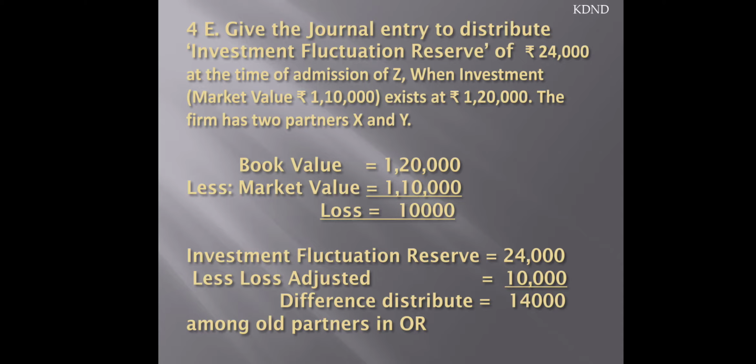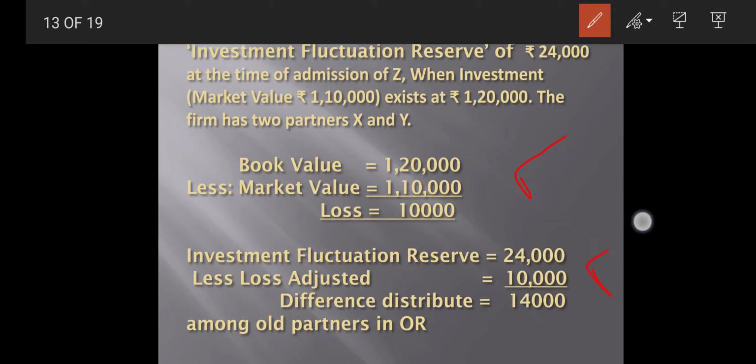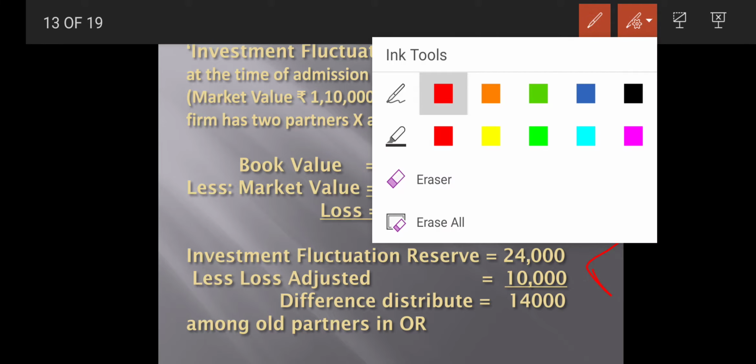The firm has two partners X and Y. So book value is 1,20,000 and the market value is 1,10,000. So what is the loss? The loss is rupees 10,000. This 10,000 loss will be compensated by reserves, and the rest amount will be distributed among the old partners in their old ratio. You can see the working shown over here, which can be easily understood by you.